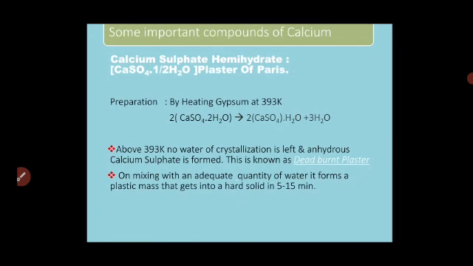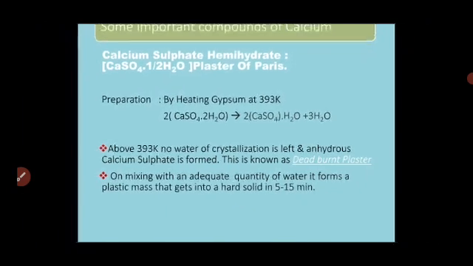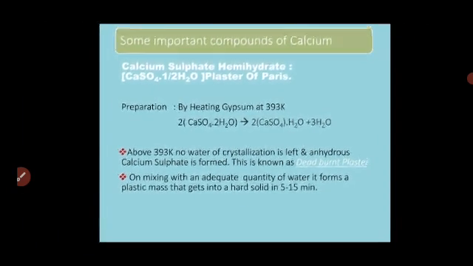But if the temperature is increased above 393 Kelvin, then all the water molecules from calcium sulfate are lost, and the anhydrous powder form, without water molecules, is left, which we call dead burnt plaster. Now, what is one more speciality of this plaster of Paris?